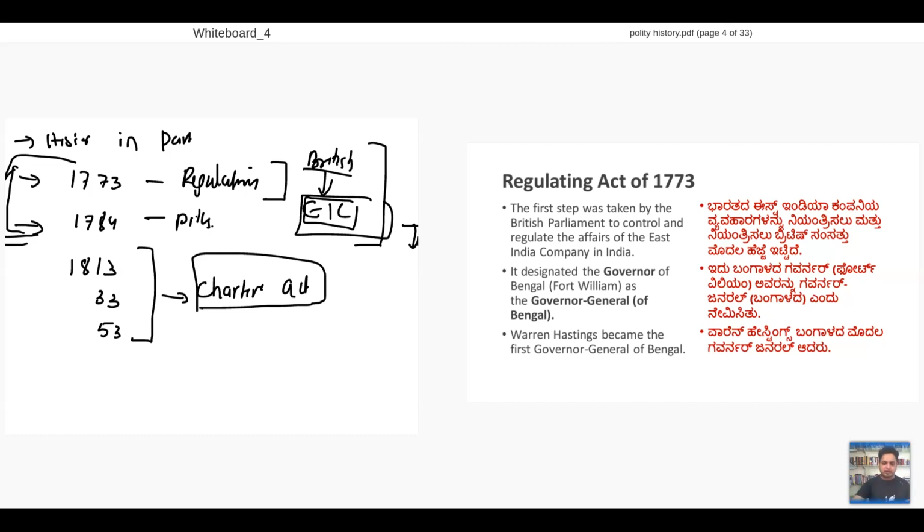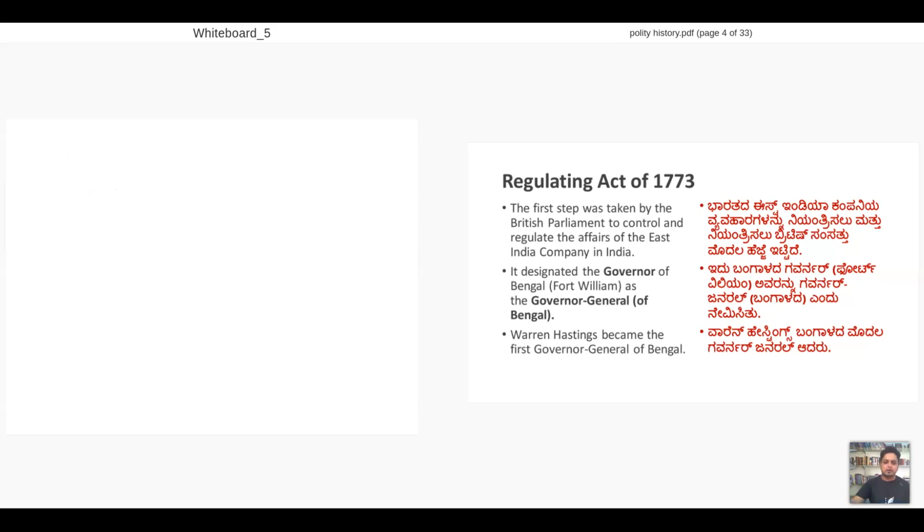After this, two acts will be there. The 1858 Act, I will call the Government of India Act.